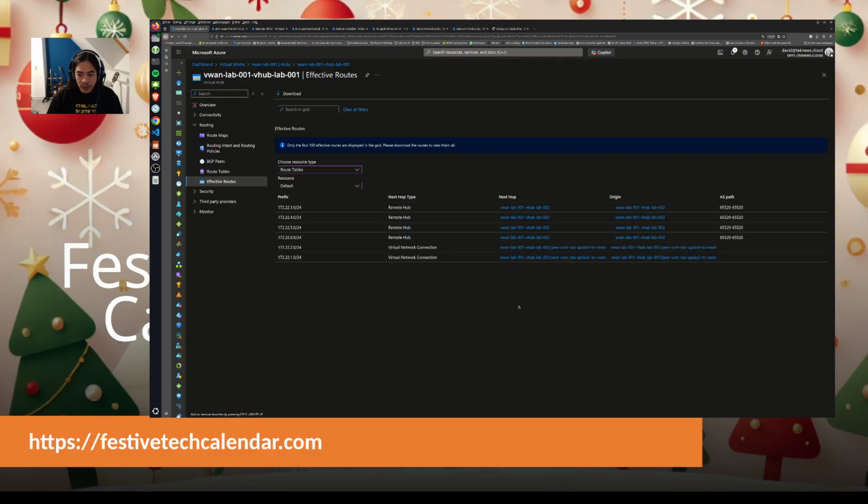Okay, and here this time we can see that for the remote hub I go to the next hub, but to the connection I will go to the network configuration. So the firewall does not appear here, but it's still used. I will verify that. How can I verify that? By going to the virtual machine over there.